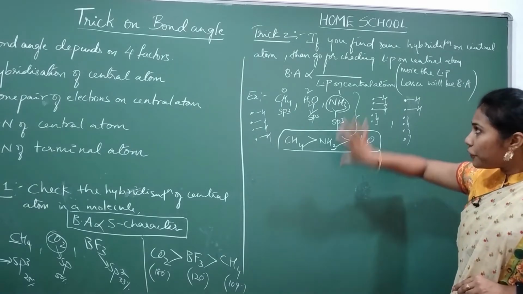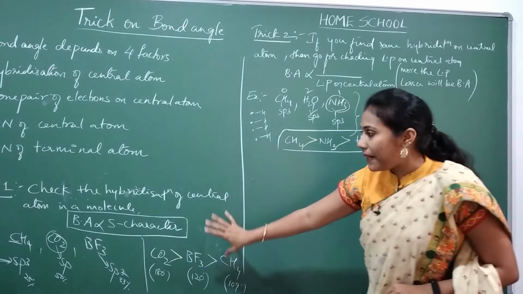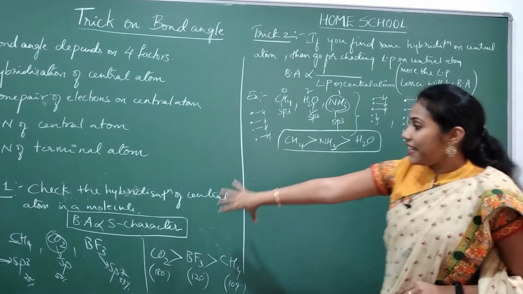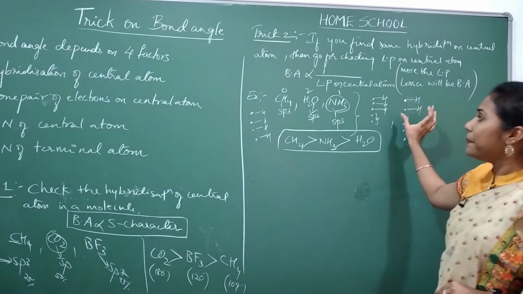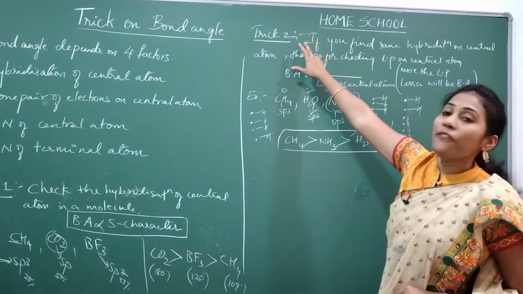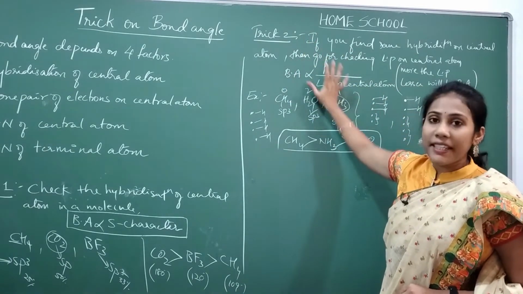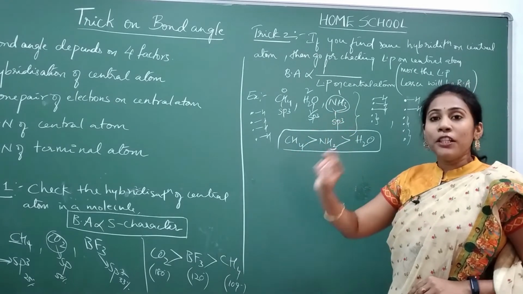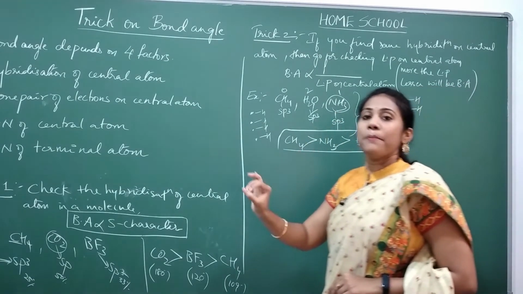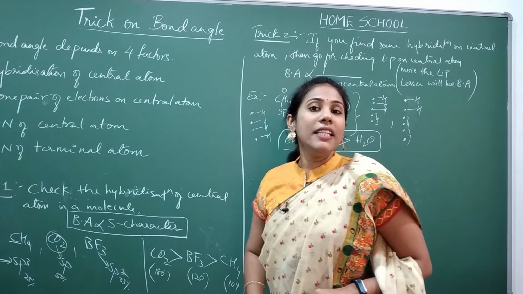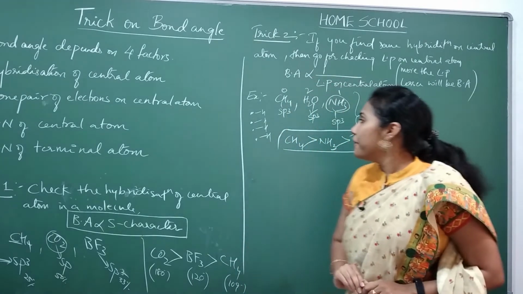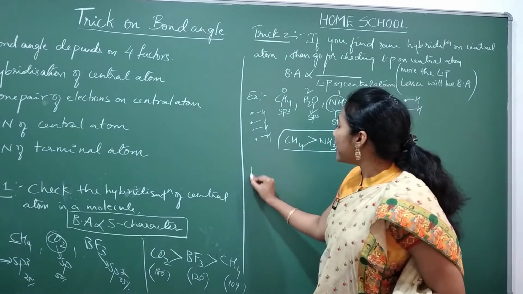The first trick you should apply for every molecule. In case the molecules have the same hybridization, then you have to go for trick number 2 and check the lone pairs. The molecule having the maximum lone pairs will have the least bond angle. Okay, fine. And coming to trick number 3.